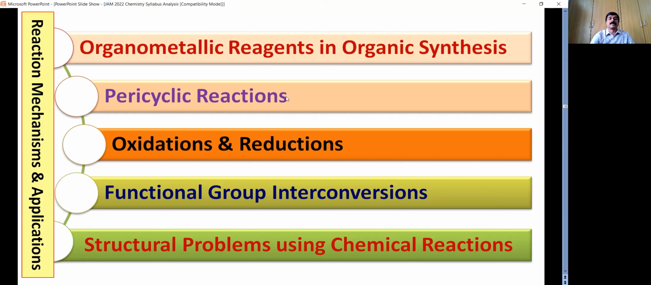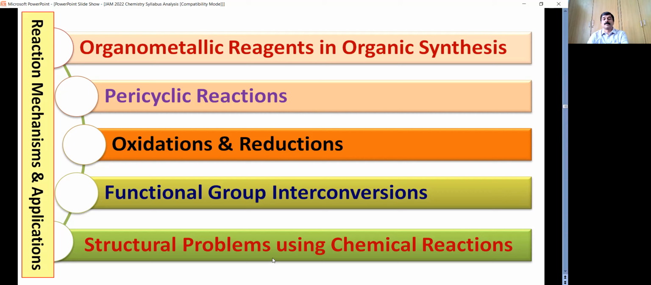In pericyclic reactions, in majority of the cases, you will get a question on the Diels-Alder reaction, which is a classic example of a cycloaddition reaction, and also the electrocyclization reactions. Most of the times, they will not touch this, what you call as sigmatropic reactions, but you try to study both cycloadditions, electrocyclic, and also sigmatropic reactions.